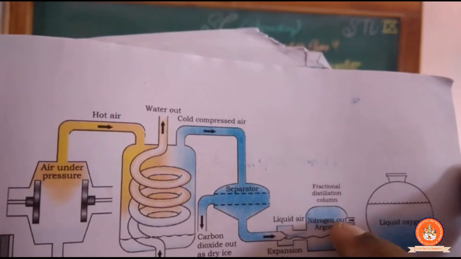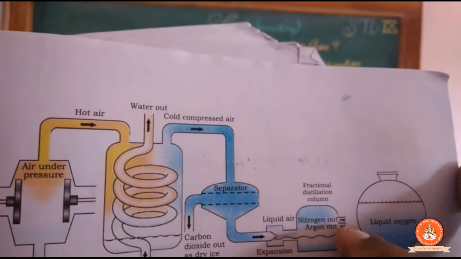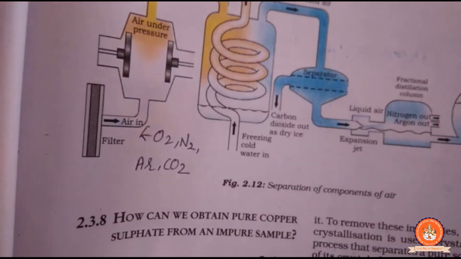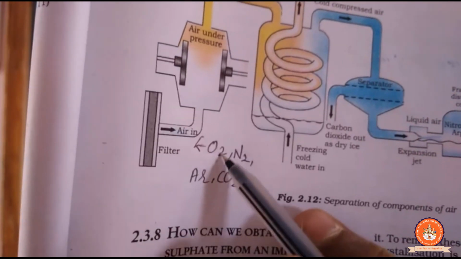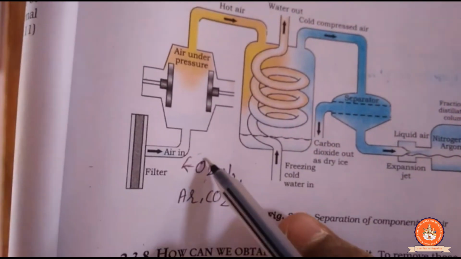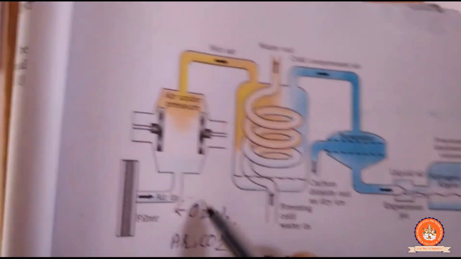Nitrogen density is very less, so it comes from this portion, and the argon density is very high, it comes from this portion. Clear? So in the air there are lots of things present, but what we are taking, the things which are in a good amount, more available, are oxygen, nitrogen, argon and carbon dioxide.